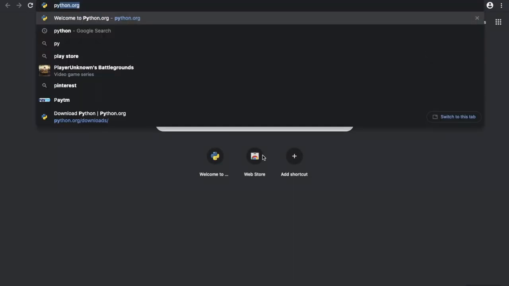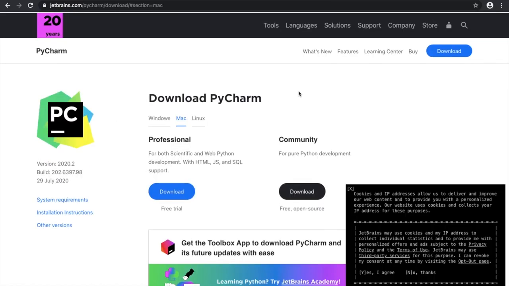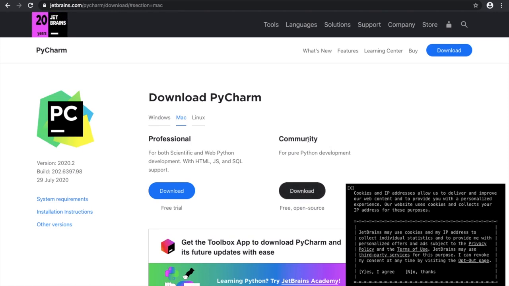To download PyCharm, you just have to Google PyCharm, and if you want to read about PyCharm features, you can click on this link, or if you just want to download it, you can click on download PyCharm here. And we will be using the community version. If you want to use the professional version, you can go ahead and download it, but we will be using the community version in this series because it's free and open source. So you can just download by clicking here.